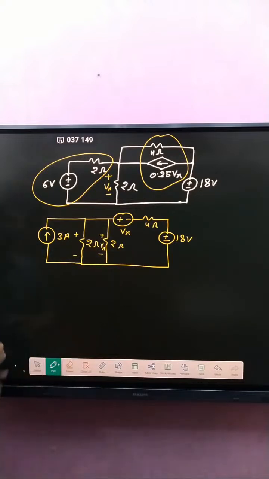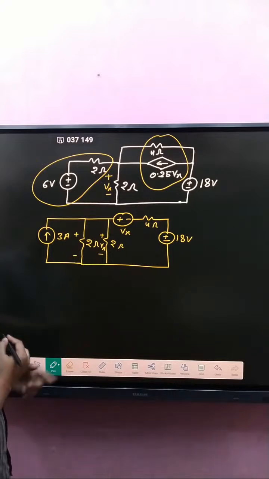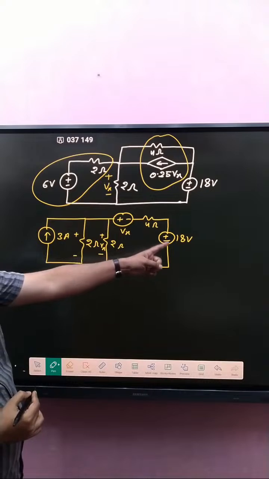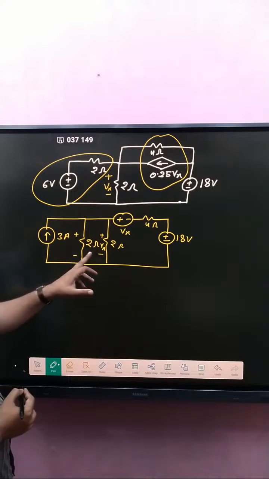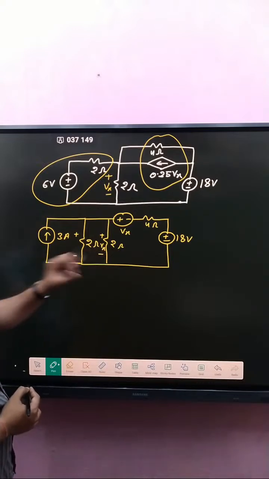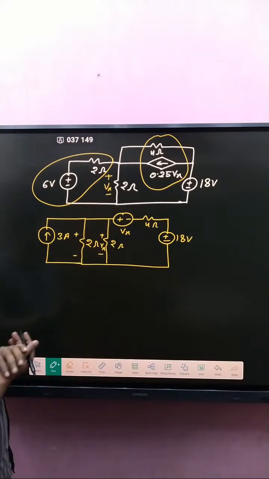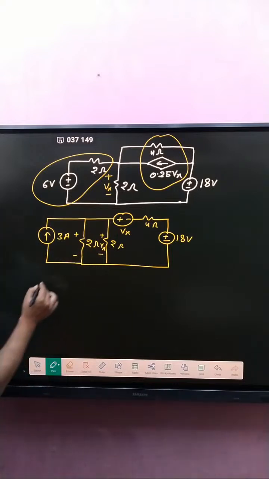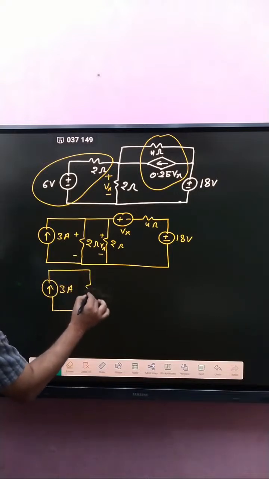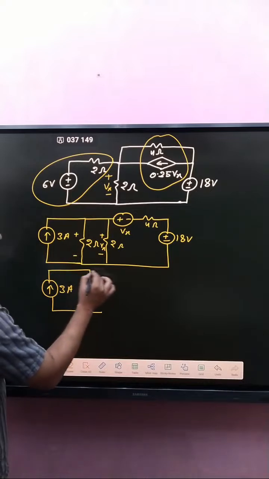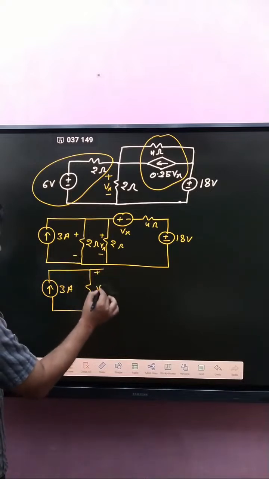Now after that, if you see again, 18 minus, 2 plus. First of all, if you see this one, 2 and 2 both are parallel. So in the parallel combination, we got how much? That is 3 ampere, and what about the resistance?